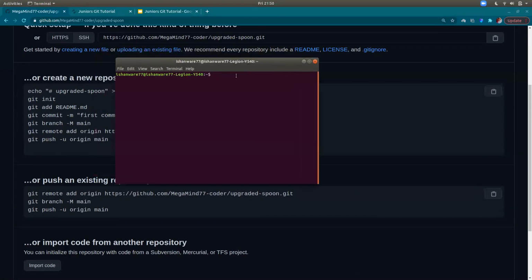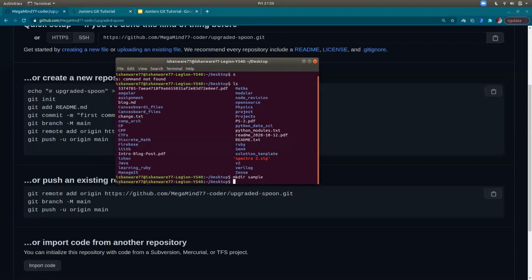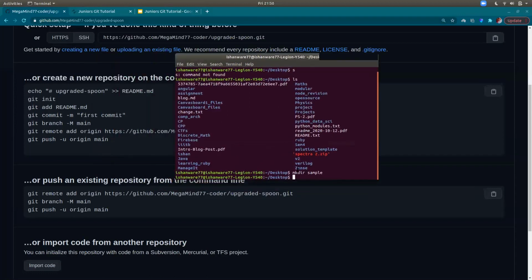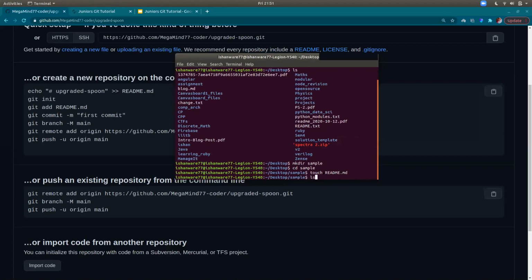Yep, it's here. Yeah, so I'll go to desktop. Let's create a folder called sample. Okay, and now I'll just cd into sample, and then I'll create a readme.md. Okay, so touch readme.md. Okay, so what I've done is I have created a file.